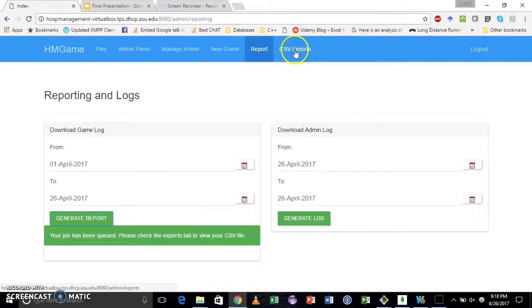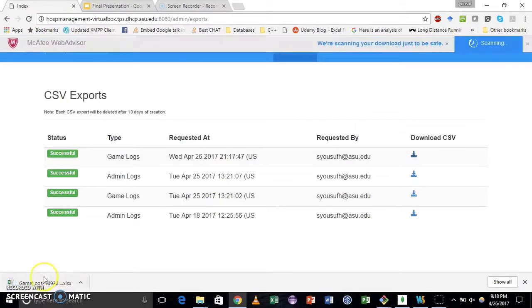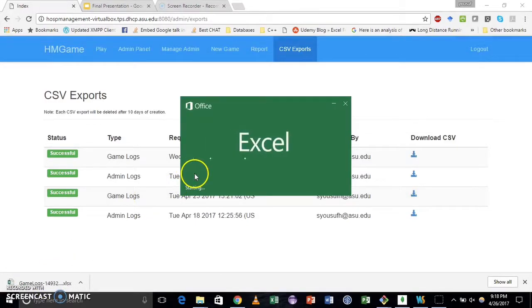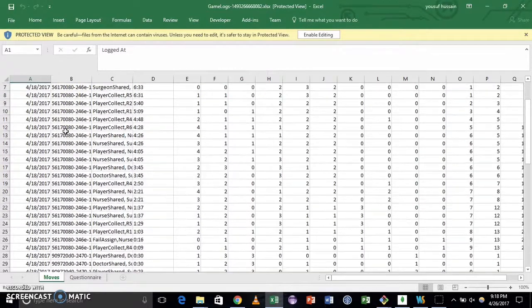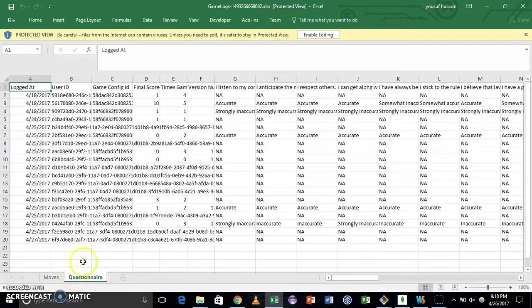You can see your export here in this CSV exports tab. This is the export which I just generated. It was successful, and let's see the CSV that was downloaded. Here are all the moves made by the end user while playing the game. This is the unique user ID assigned to it. And in another sheet you can see the responses to the pre-game and post-game questionnaire against the same user ID.